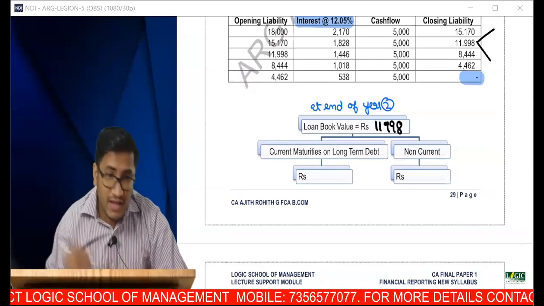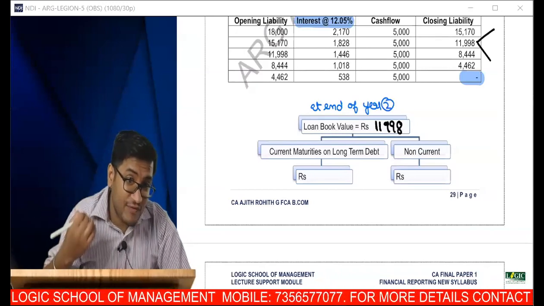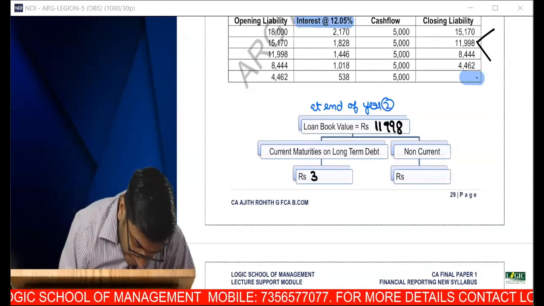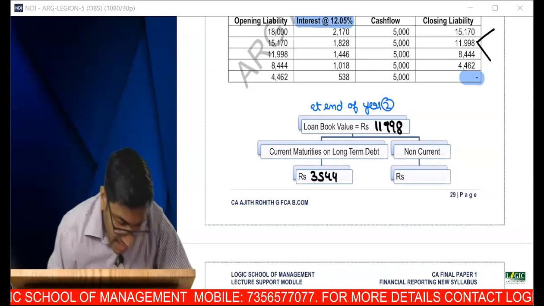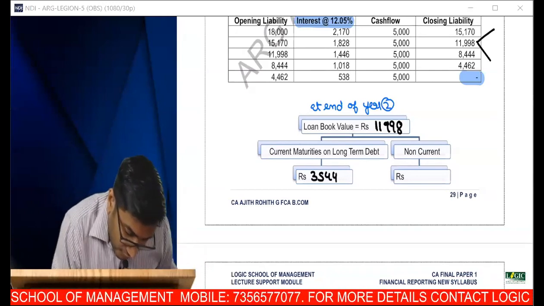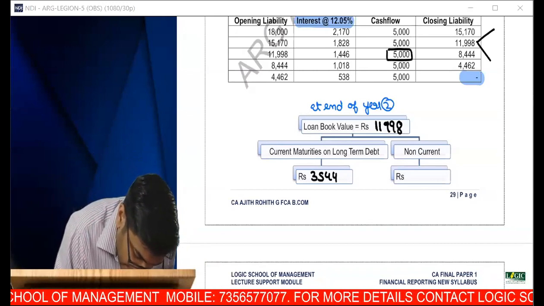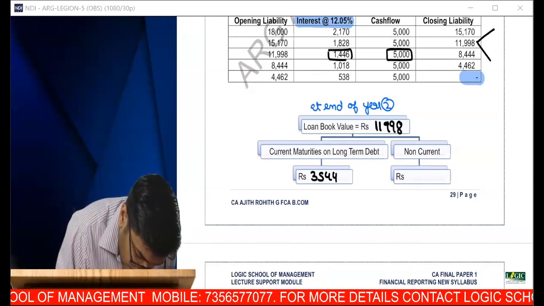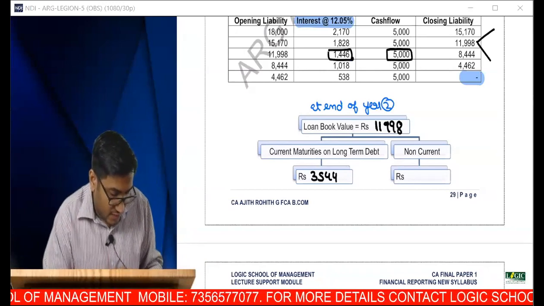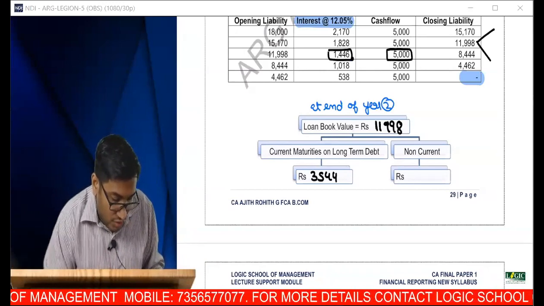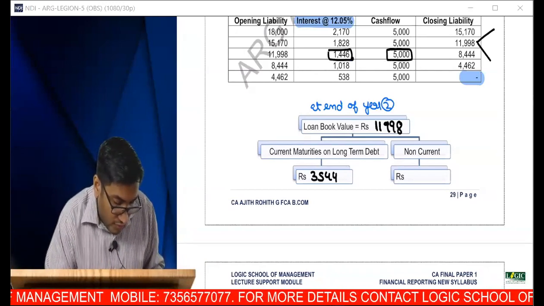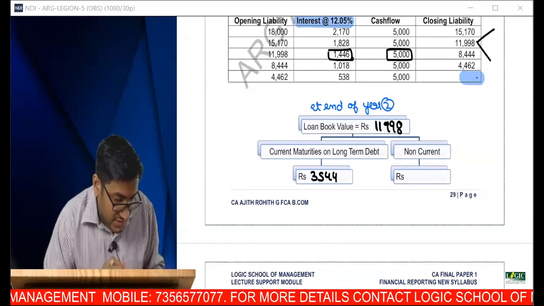Aradhi says current liability is 3544. Can you give me the math? I think she got it as 5,000 minus 1446, isn't it? 5,000 is the next EMI payment. Out of that, 1446 is yet to fall due.